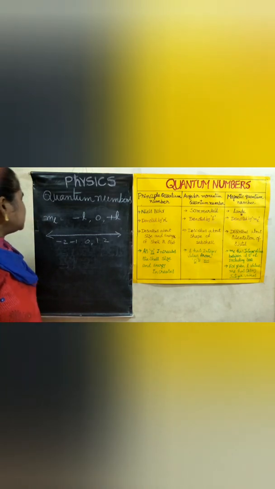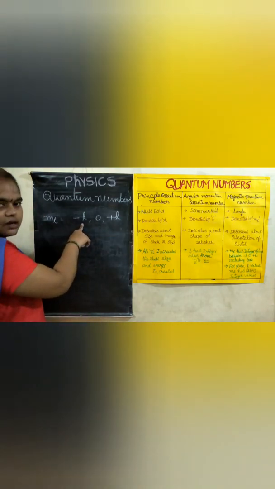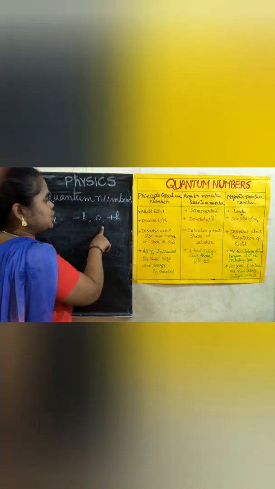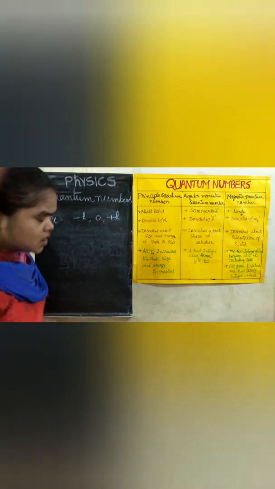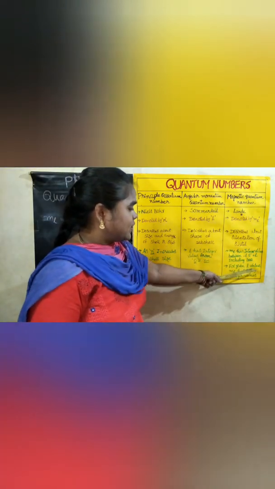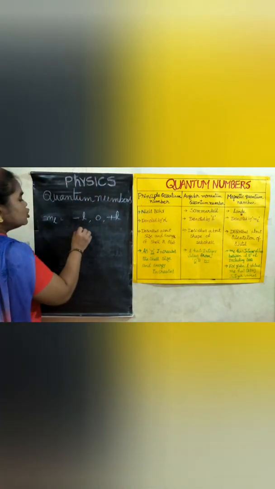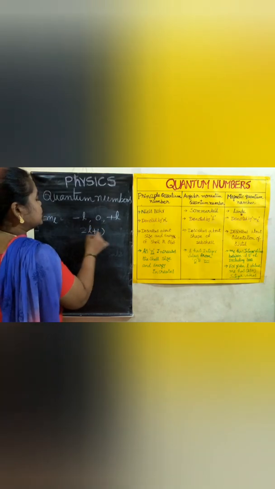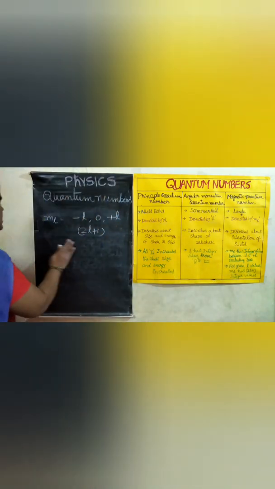Like that only, here too ML takes the values minus L values, 0, and plus L values. So for a given L value, ML is taking 2L plus 1 values.